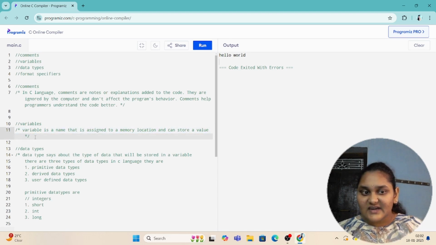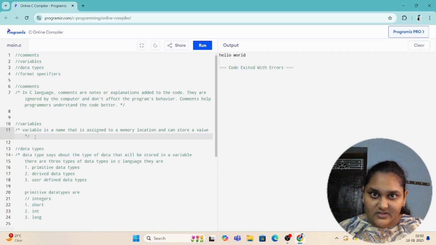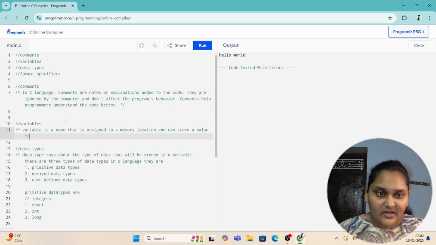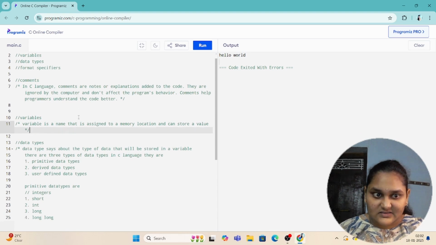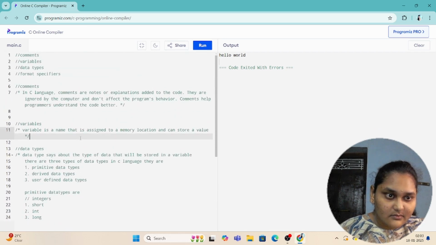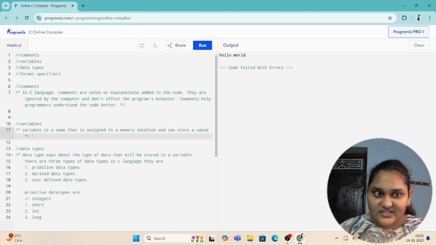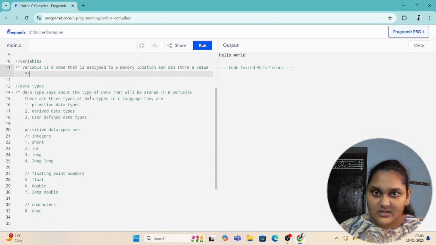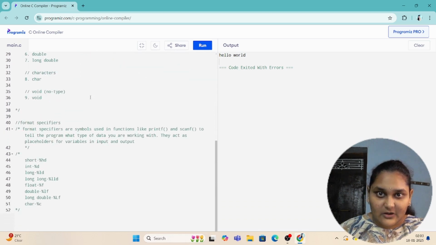Variables are simply containers which store the data, the values on which we work. I'll tell the declaration, definition, and syntaxes, how to declare, define, initialize and print variables at the end of the video.